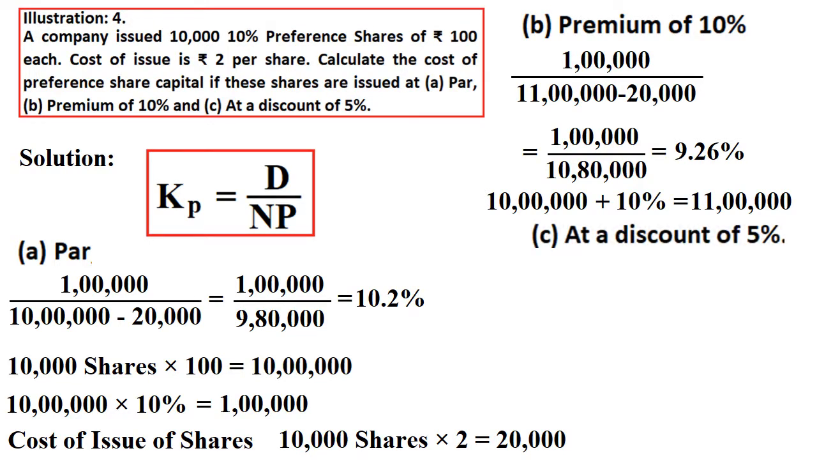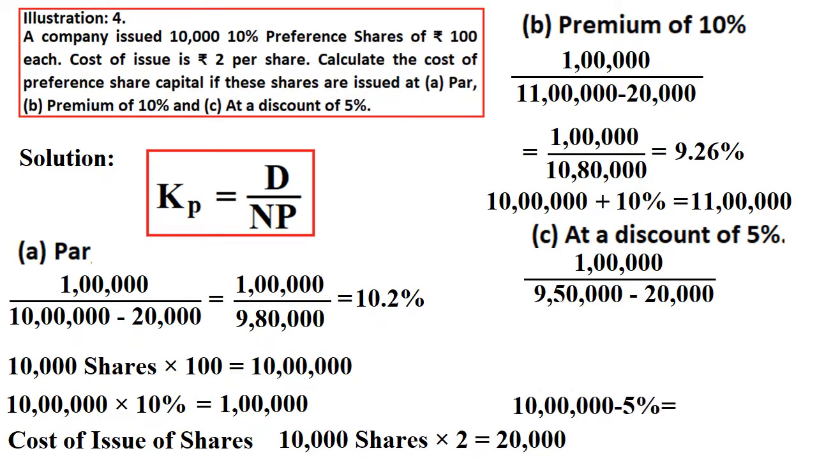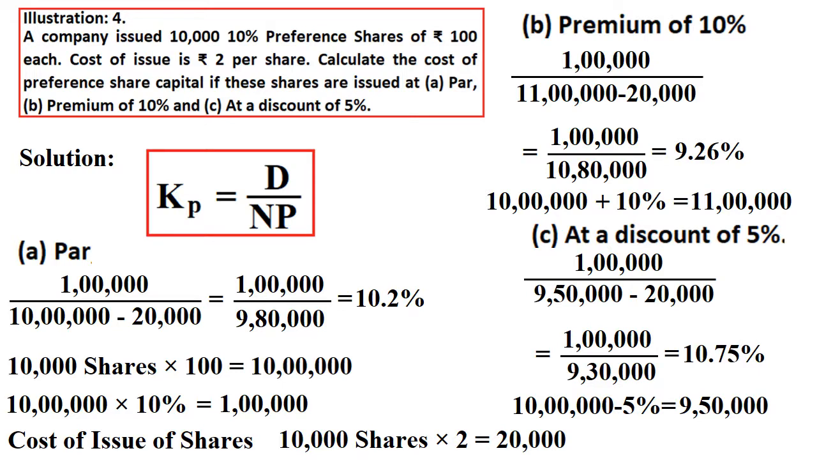Whereas third bit is cost of preference shares when it is issued at a discount of 5%. D will remain same, but cost of net proceeds will be 9,50,000 minus 20,000. How I got 9,50,000? That is 10 lakhs minus 5% discount, that is equals to 9,50,000. In the sense, while issuing the shares, we are issuing at a discount of 5%. So that will be deducted. Right? So like this, we need to calculate. Very easy, very simple to calculate. The answer is 10.75 percentage. Right? So this is the way we need to calculate.